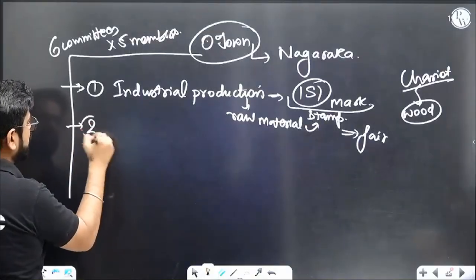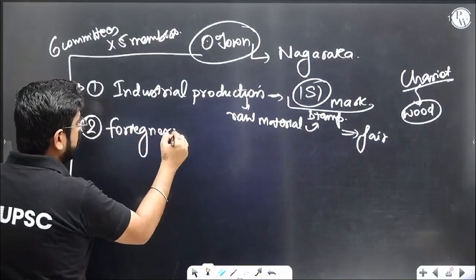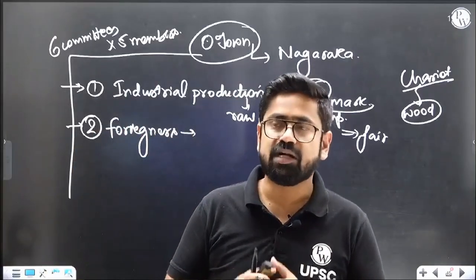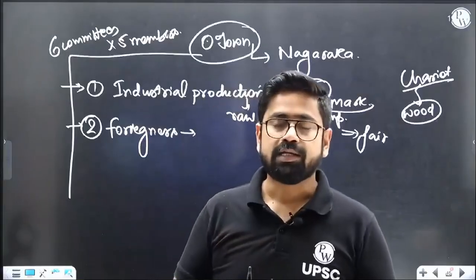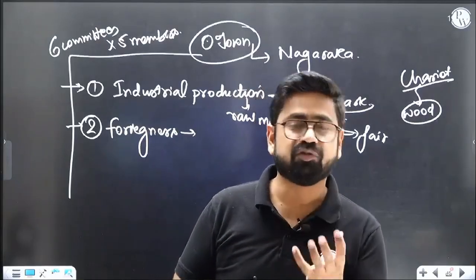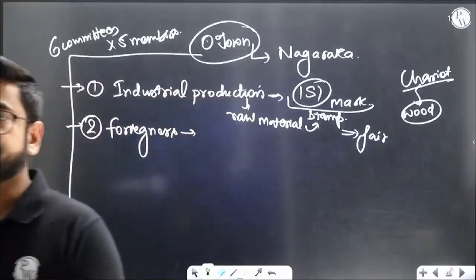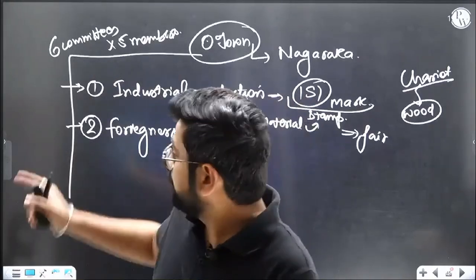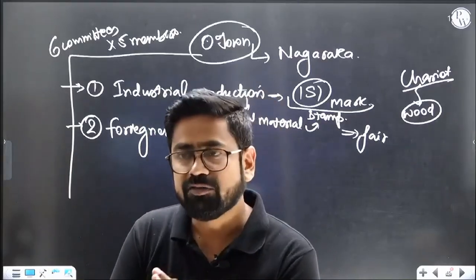So second, you can write, second is about foreigners. Now, what does this mean? Now they know that a lot of foreigners are coming to us because they are mainly concerned about trade, about business, so they should have an awesome experience with us, right? Suppose one foreigner is sick, is having fever, then this committee will even send a doctor to that foreigner. All the foreigners will become our brand ambassadors.